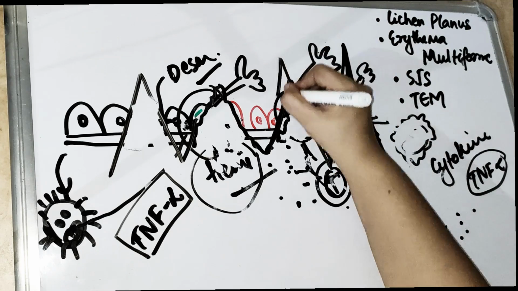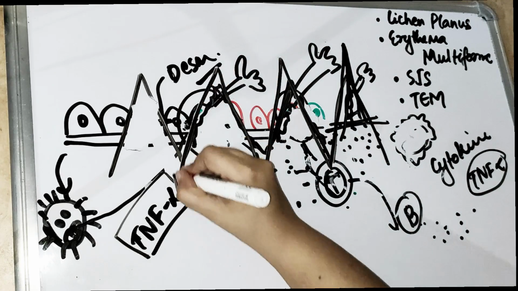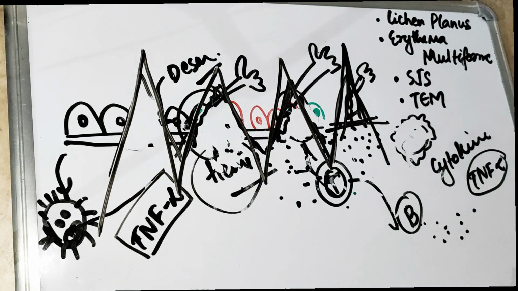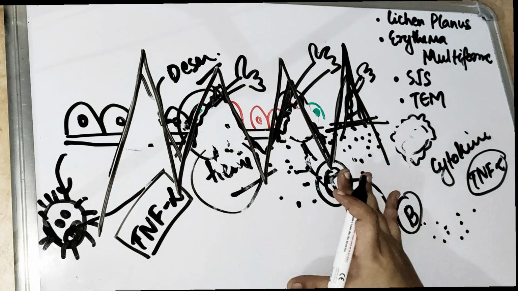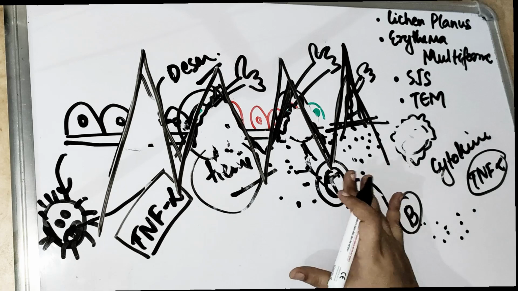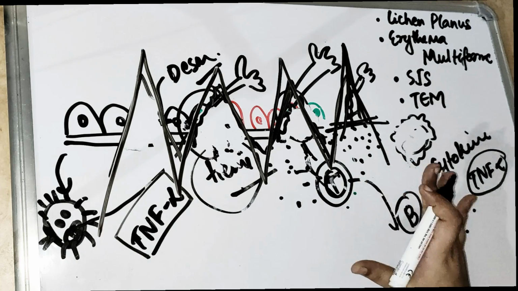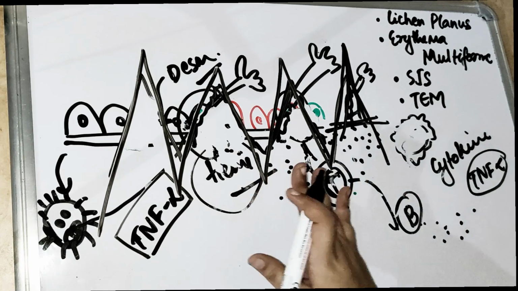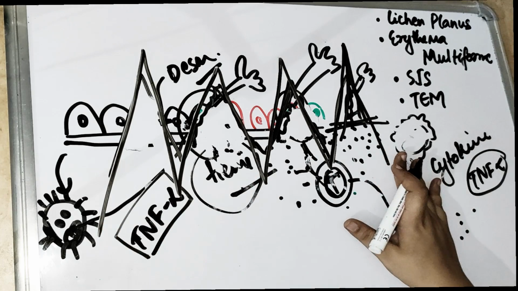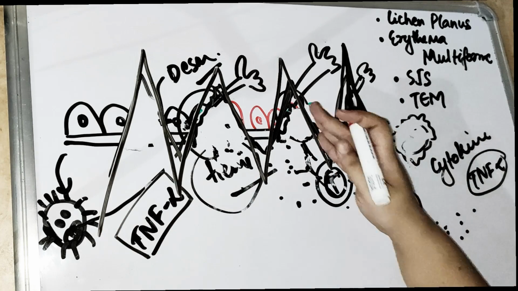So the basement membrane comes like this. This is the histological appearance of lichen planus, the sawtooth rete-ridges. Now you know why we say sawtooth rete-ridges. Now what happens? It doesn't stop here.